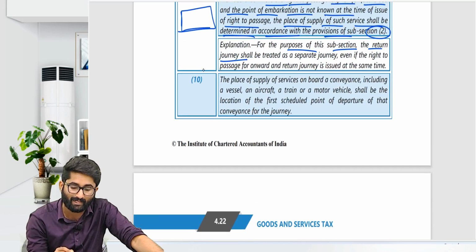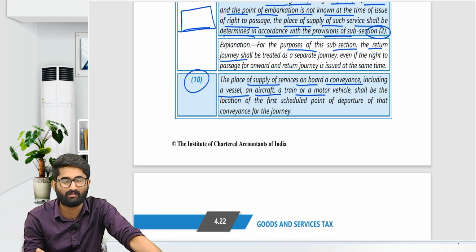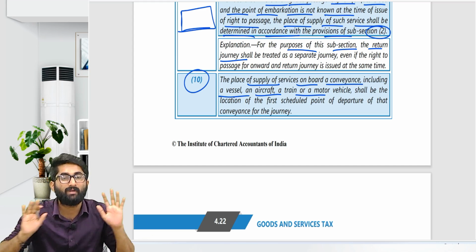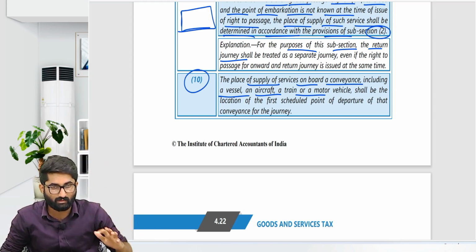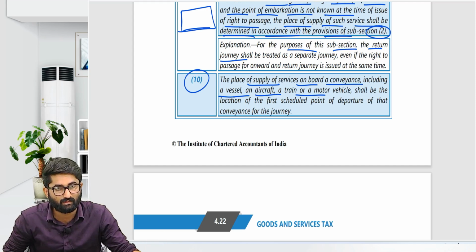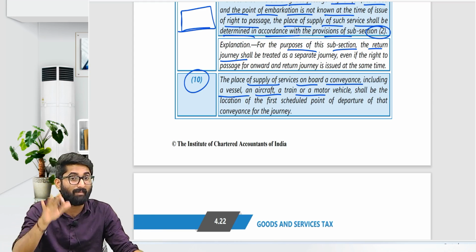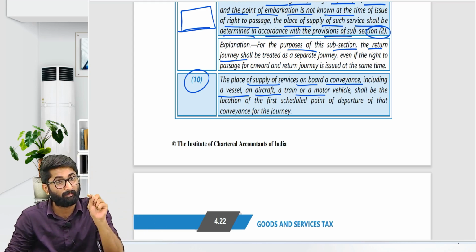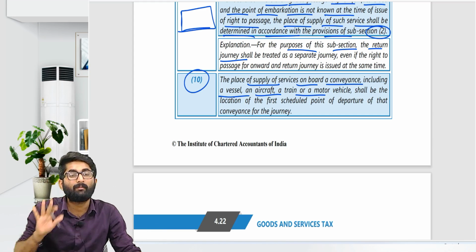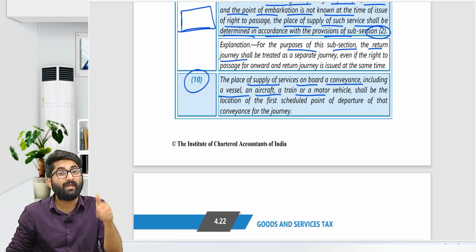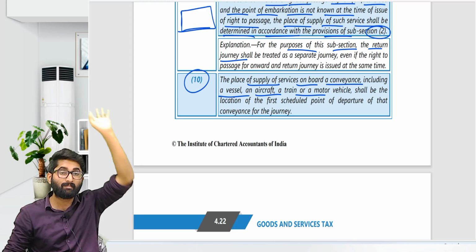Next one, section number 12, subsection 10: the place of supply of services on board a conveyance, including a vessel, aircraft or a train. Remember that you boarded Vande Bharat Express. From here, you wanted to go to Delhi, on a North India trip. After 2 hours, once you crossed the border of Goa, you started feeling bored and you took one service in the Vande Bharat Express. You are paying to Vande Bharat and watching one movie. Now what will be the place of supply, sir? The place of supply will be where the Vande Bharat, for a continuous journey, first started. That place will be the place of supply.